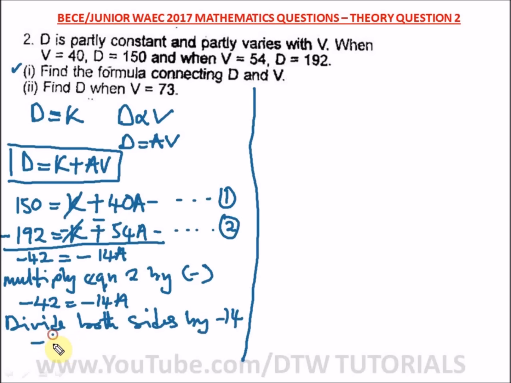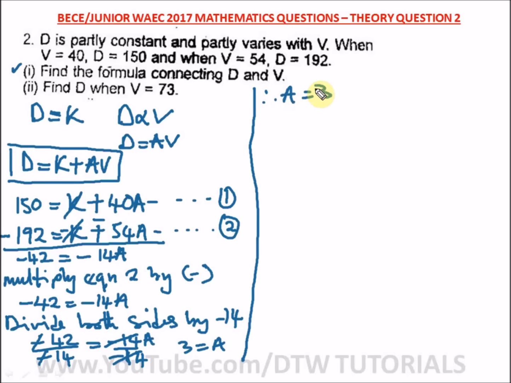So we have minus 42 divided by minus 14 equal to minus 14A divided by minus 14. Minus 14 cancels out minus 14, and the minus cancels out the minus. When we divide 42 by 14, we have 3. So 3 is equal to A, which is the same as A is equal to 3.